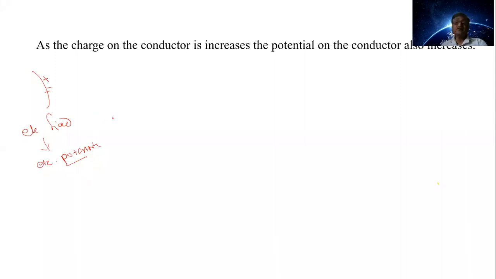That we can write here, Q is directly proportional to V. There is a linear relationship between charge and potential. As charge increases, the potential on the conductor also increases.